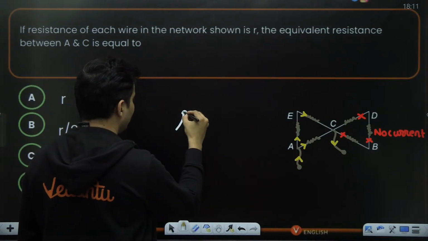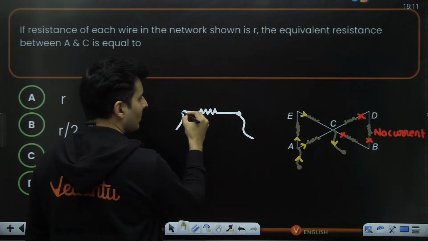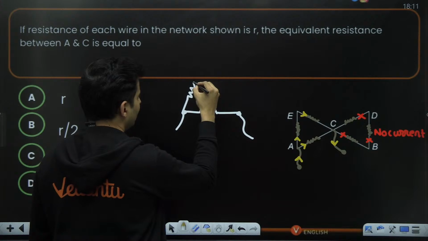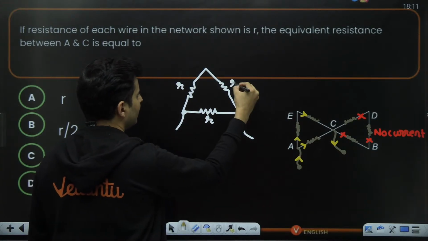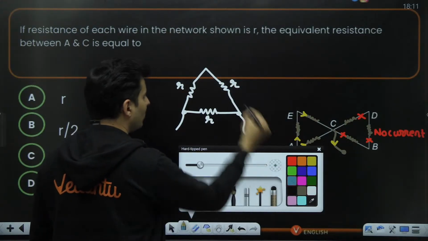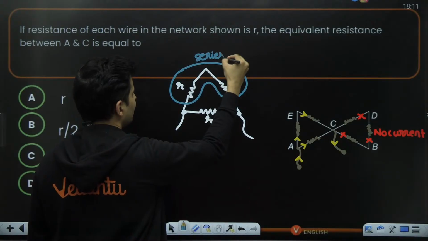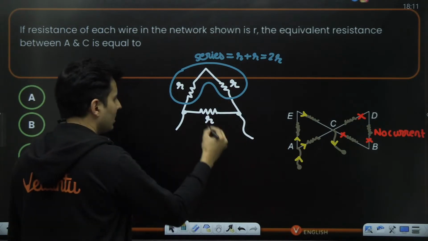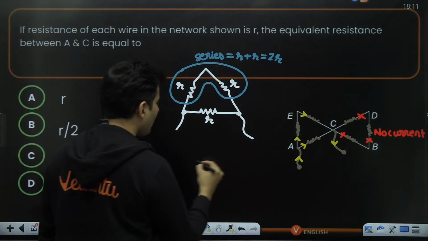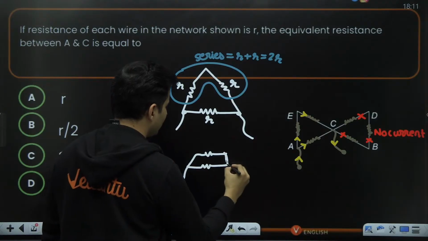See, from point A, you have one resistor till point C, and then there is one resistor here, goes like this, and another resistor over here. This is R, this is R, and this is R. So these two now are in series. So in series, the resistances add. So it will become R plus R, which is nothing but 2R. Now they both are in parallel. So now you have two resistors in parallel.